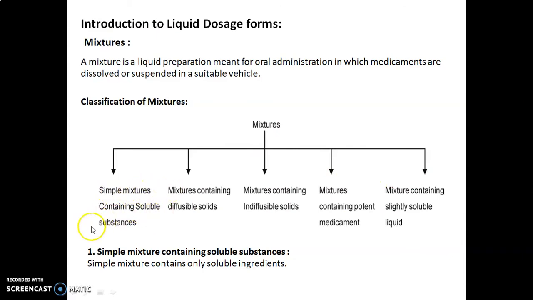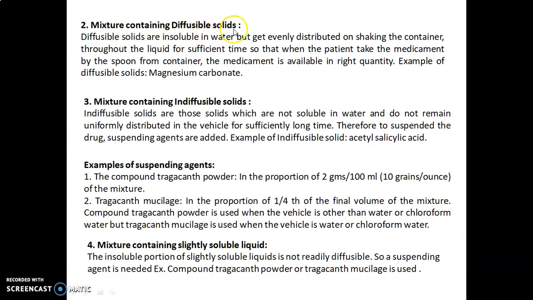Simple mixture containing soluble substances, mixtures containing diffusible solids, mixtures containing indiffusible solids, mixtures containing potent medicament, and mixture containing slightly soluble liquid. So first class is a simple mixture containing soluble substances. Simple mixture contains only soluble ingredients. Mixture containing diffusible solids. Diffusible solids are insoluble in water but get evenly distributed on shaking the container throughout the liquid for sufficient time, so that when the patient takes the medicament by the spoon from the container, the medicament is available in the right quantity. Example of diffusible solids is magnesium carbonate.